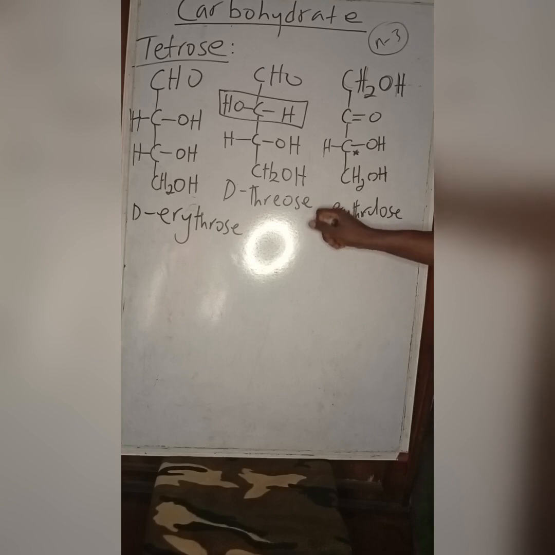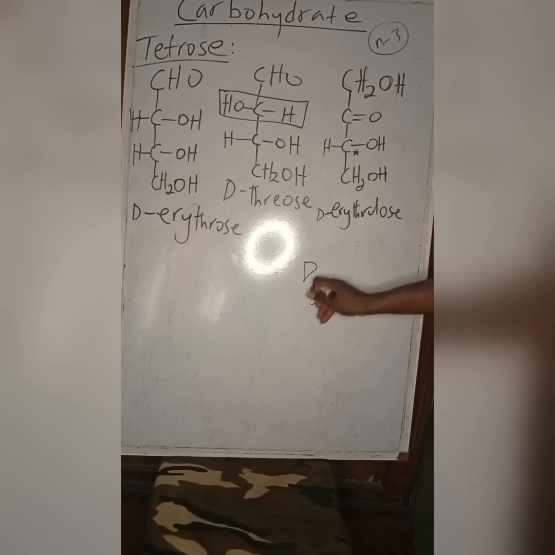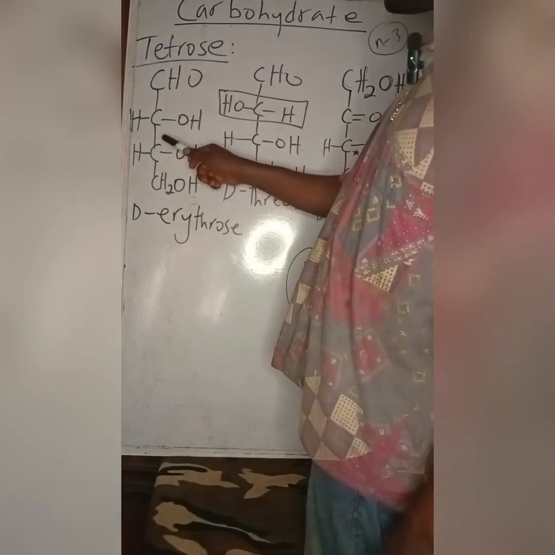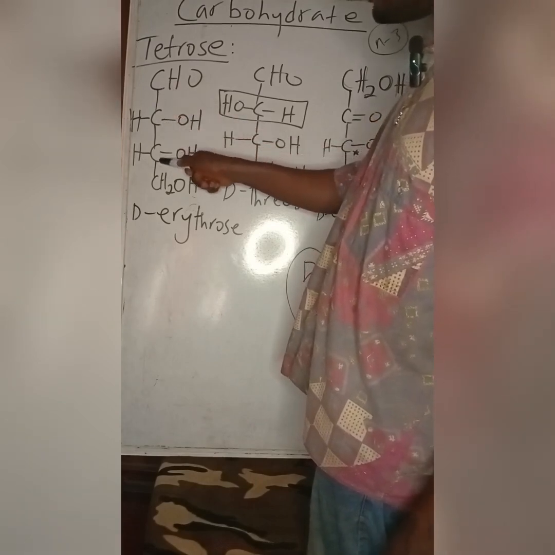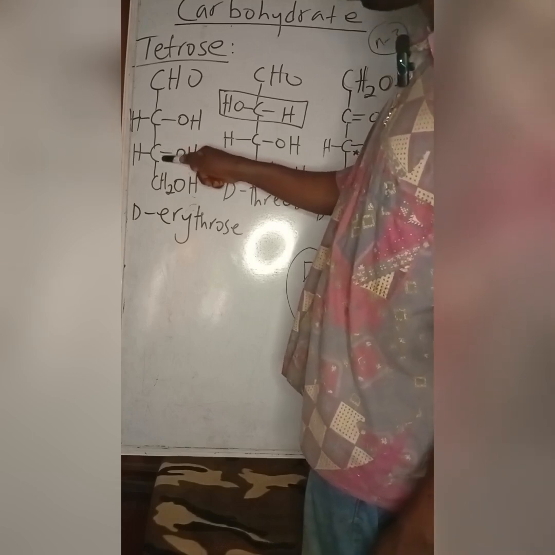So let me talk about this perspective form of sugar. Looking at the handedness of a sugar molecule, we can see that a sugar molecule can be of D and L form. How do you quickly get D and L form? Now, the highest numbered chiral center, or the penultimate carbon. These are the chiral centers. This is carbon 1, carbon 2, carbon 3. This is the highest numbered chiral center.